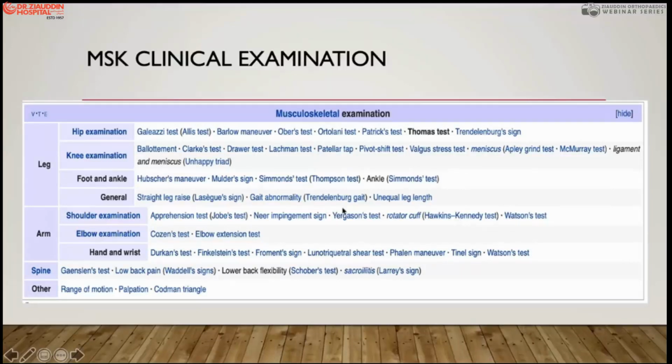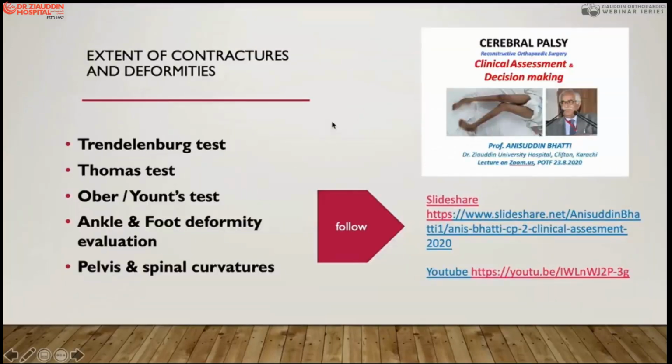We don't need to do all these tests. In the hip joint, usually we do the Ober test and the Thomas test. In the knee joint, for the instability of the knee, we can see the valgus stress test. In foot and ankle, for the muscle examination we check the power of the muscles, and the deformity we want to see. So some details of these tests I will discuss with you.